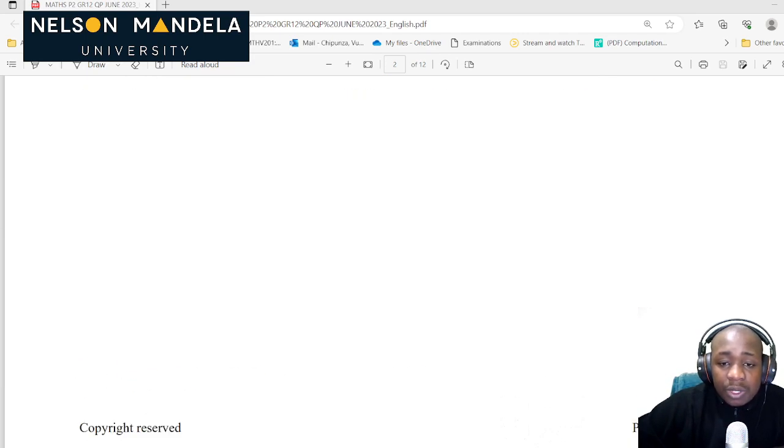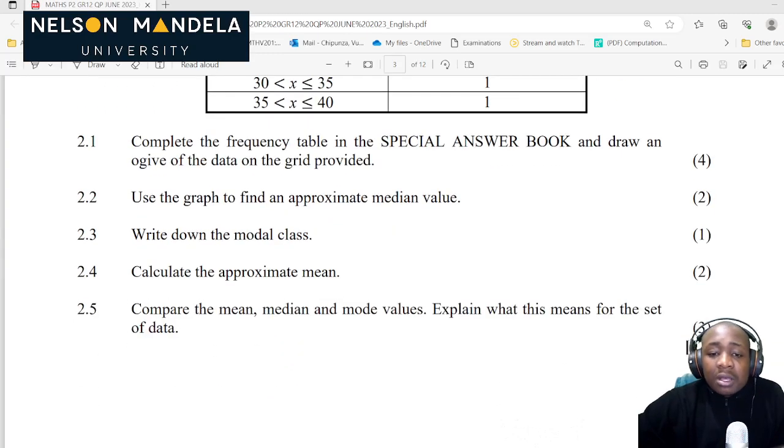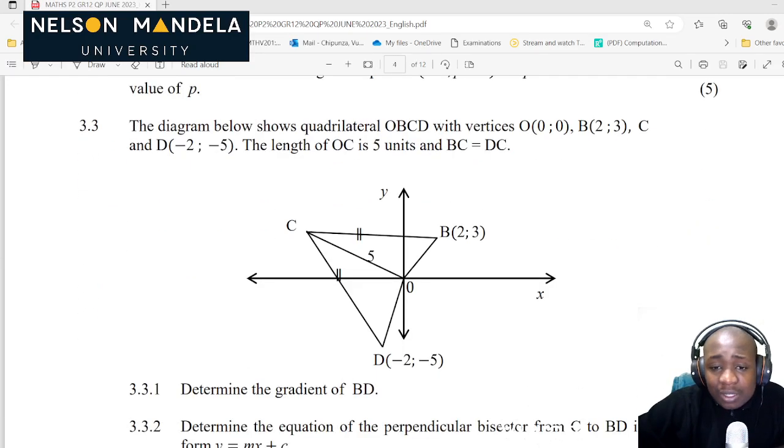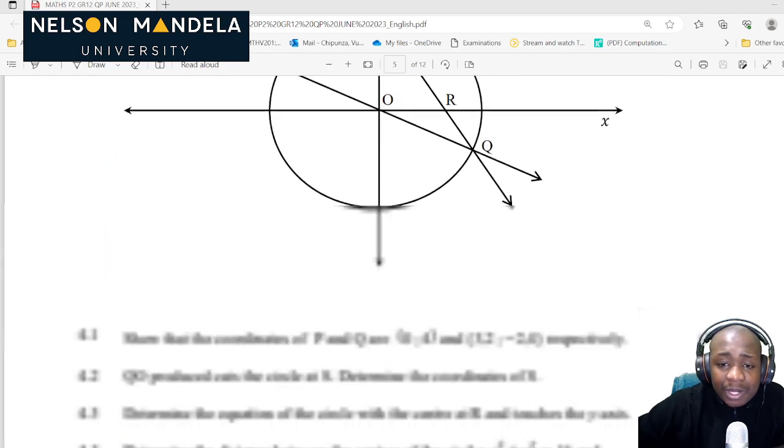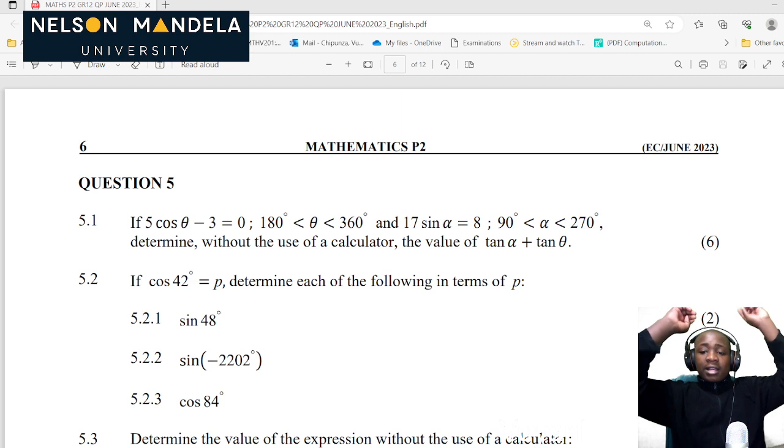You can see it had 10 questions. Of course, there's statistics, which is always 20 marks. Then we have our analytical geometry, 40 marks, oh my word. And we have now, where we are starting today, our trigonometry.